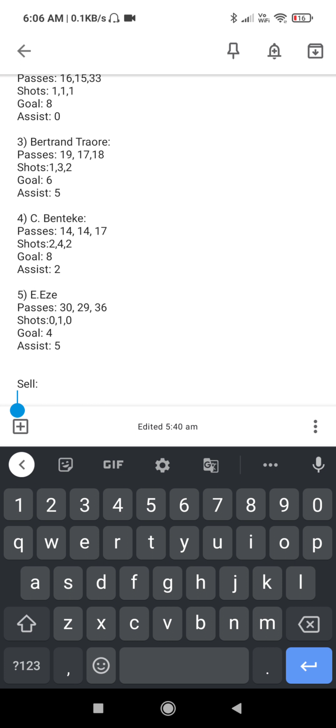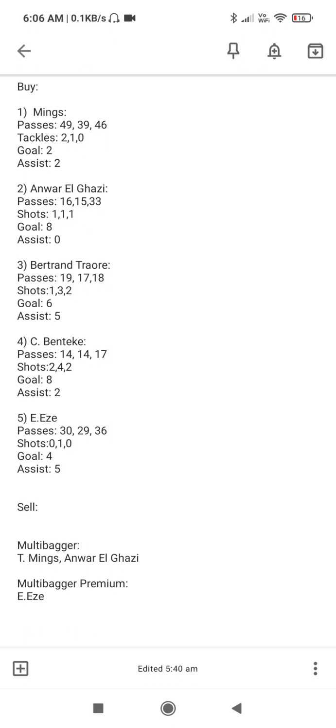I didn't add any players in the sell option because all the selling prices are a bit low and it will be very risky to pick any player there. In the multi-bagger option, I feel Mings and Anwar El Ghazi will be good choices, because Watkins is not playing today, so Anwar El Ghazi can be a crucial pick, and Mings is obviously a safe choice. In the premium multi-bagger, it will be a very risky call if you pick Eze, but among the options, I feel he's the best choice.